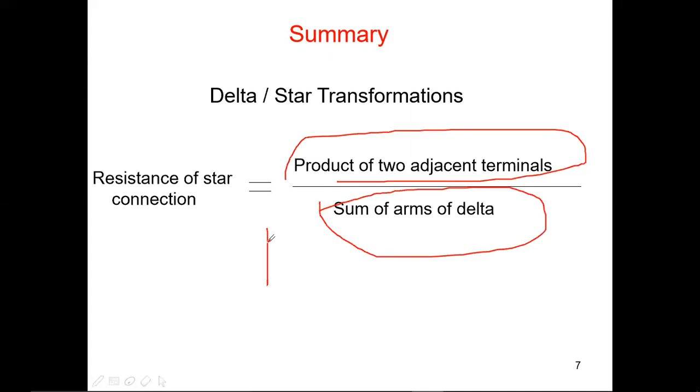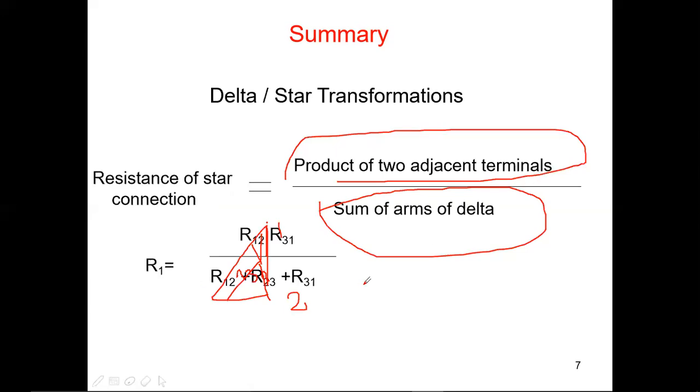If I am converting delta to star and finding the resistance between 1 and 2, you need to imagine the star in the form of the delta, then you will get R1, R2 and R3. I will discuss this tactic in your next section. But right now, this theoretical way of remembering is important. The resistance of star connection is the product of two adjacent terminals divided by the sum of the arms of delta.